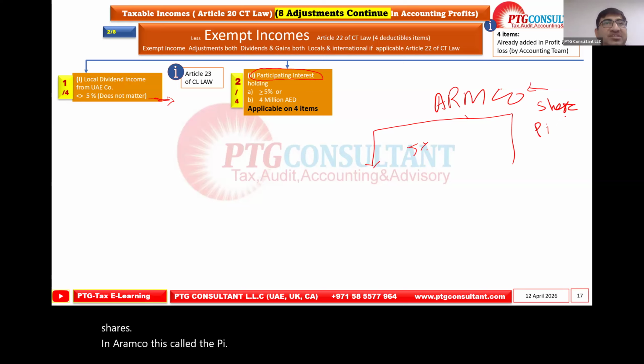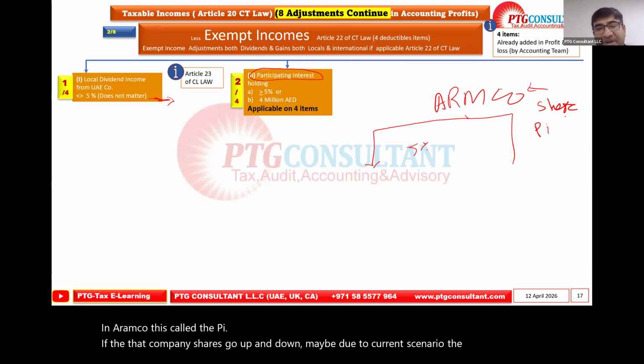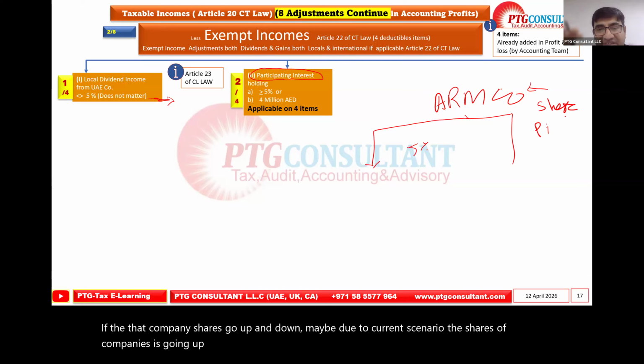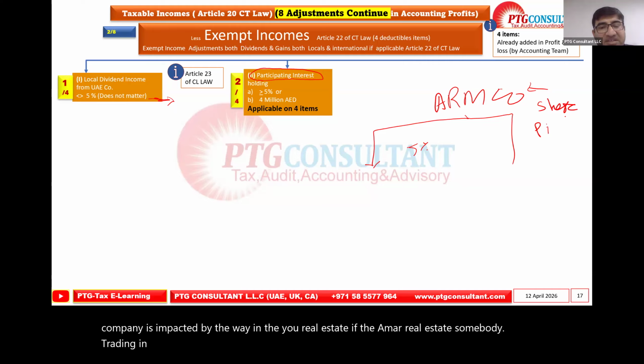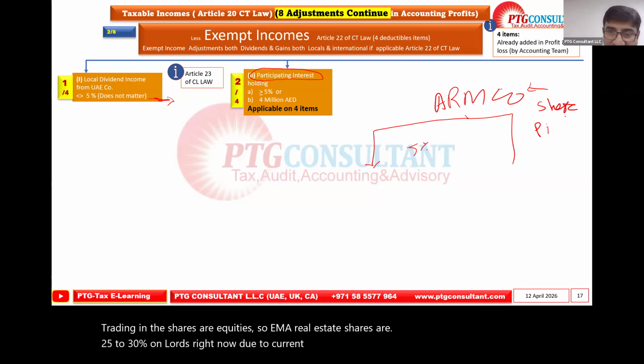If that company's shares go up and down, maybe due to the current scenario, we are getting impacted. The person who invested in that company is impacted. By the way, in UAE real estate, if Amar real estate, somebody trading in the shares or equities, Amar real estate shares are 25 to 30% lower now due to the recent geopolitical situation.